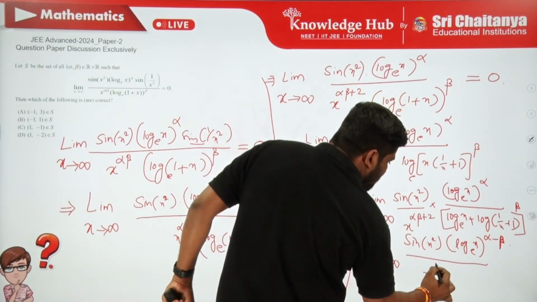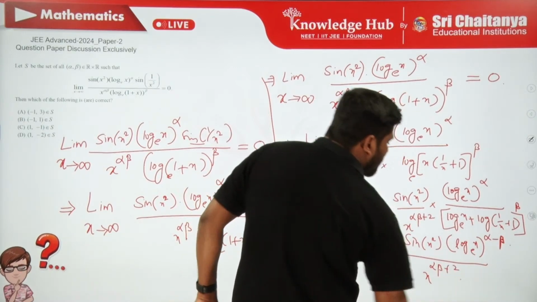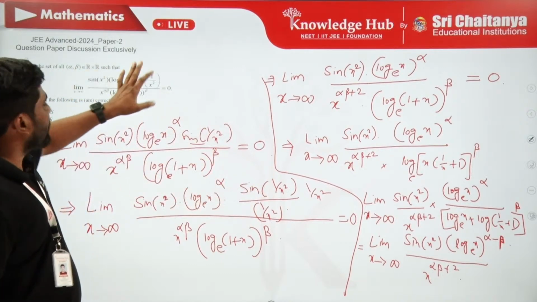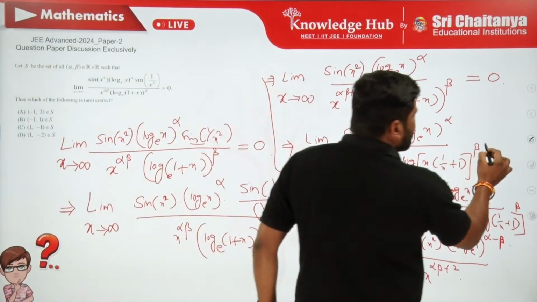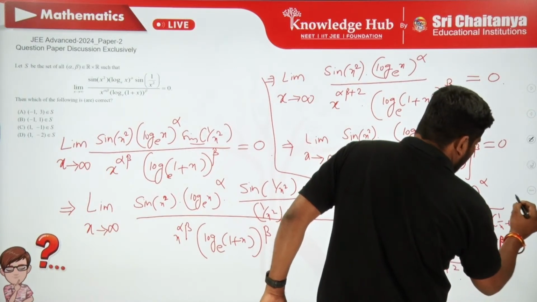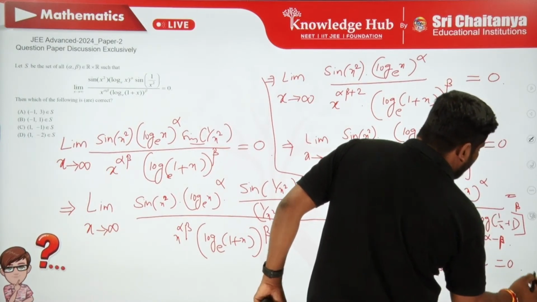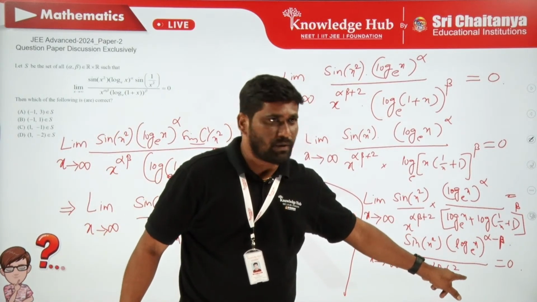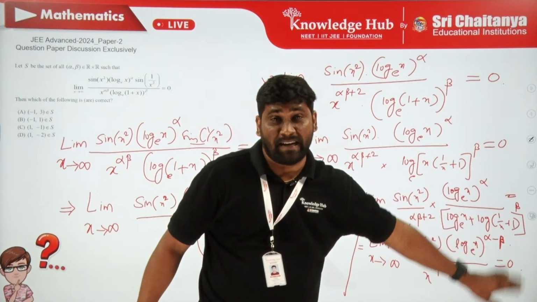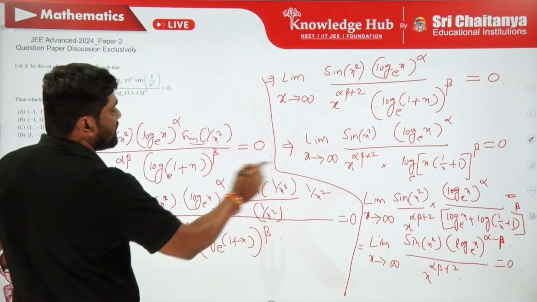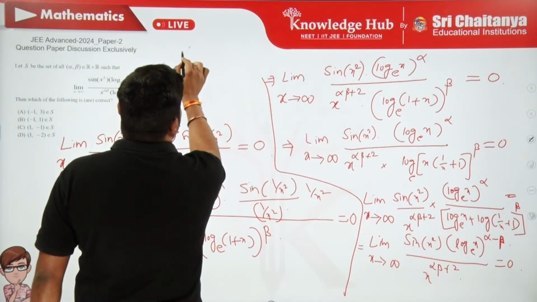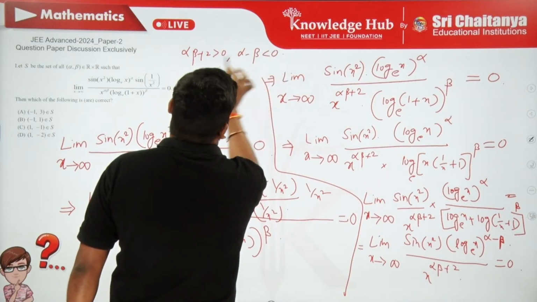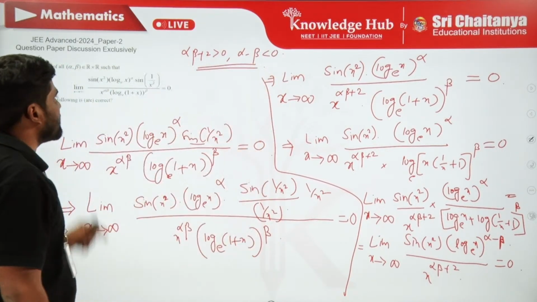This is going to be x power alpha beta plus 2. So clearly, now finding the values of alpha and beta, this limit has to be 0. So clearly, this is to be 0. Your alpha beta plus 2 has to be positive and alpha minus beta has to be negative. So by considering these two conditions, that is to be 0, alpha beta plus 2 has to be positive and alpha minus beta has to be negative.